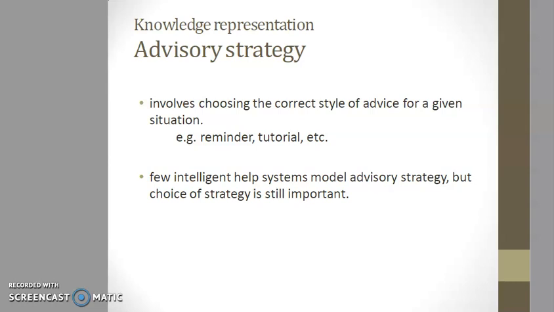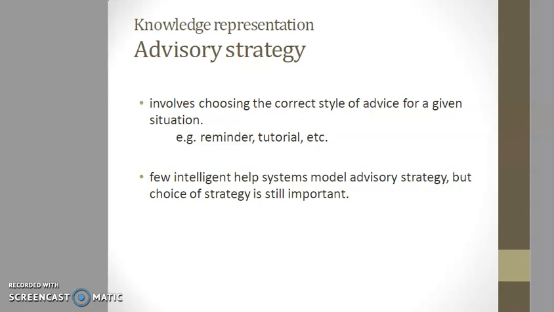And already knowledge representation, modeling and advisory strategy was explained: a third area of knowledge representation, which is sometimes included in adaptive help, is modeling advisory or tutorial strategies. Providing a help system with this type of information allows it not only to select appropriate advice for the user but also to use an appropriate method of giving advice.